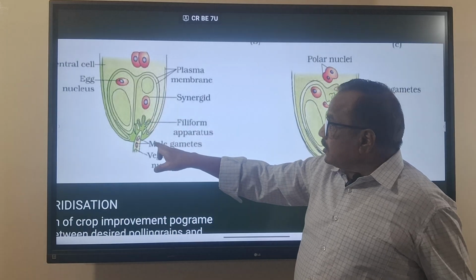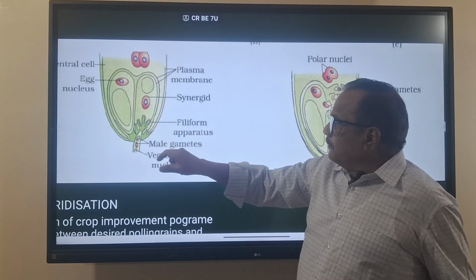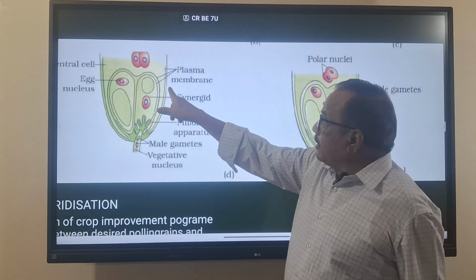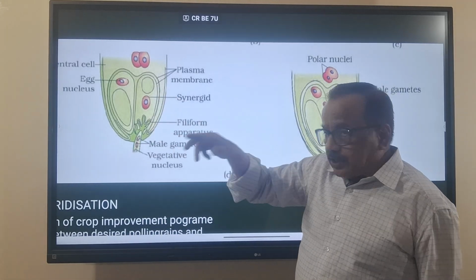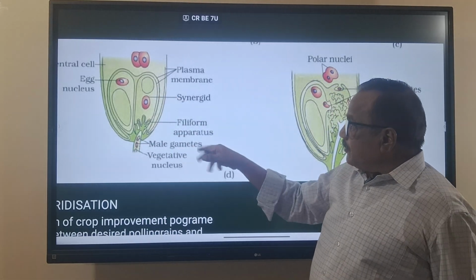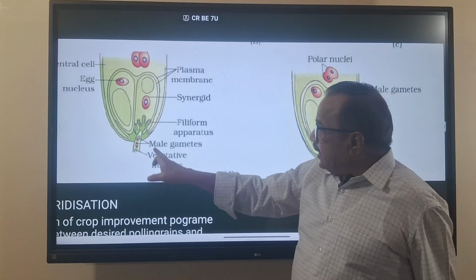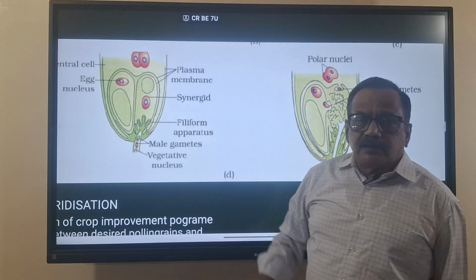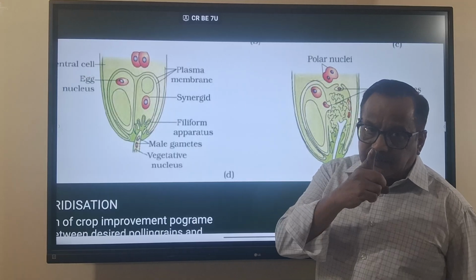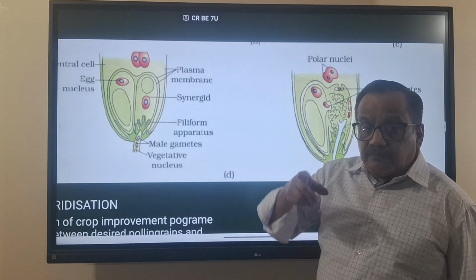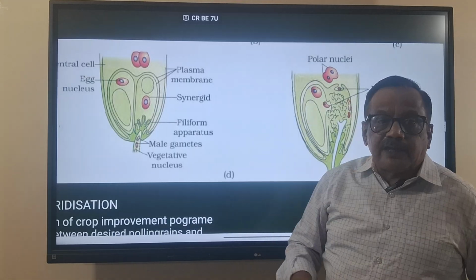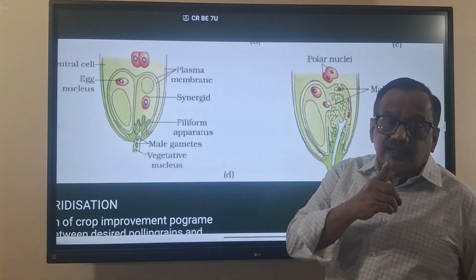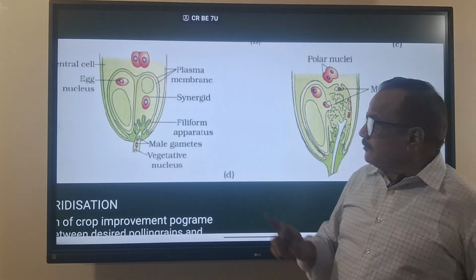That is called the micropylar end of the synergid, which has the filiform apparatus. It will guide the pollen tube to reach into the synergid. Remember, the pollen tube enters into the synergid, not into the entire embryo sac. Only one synergid, even though it has two.